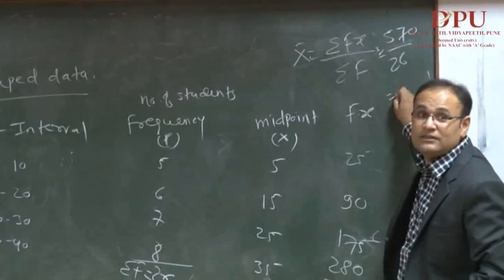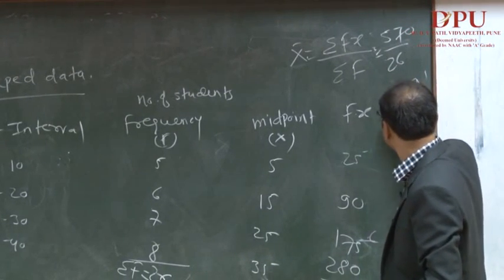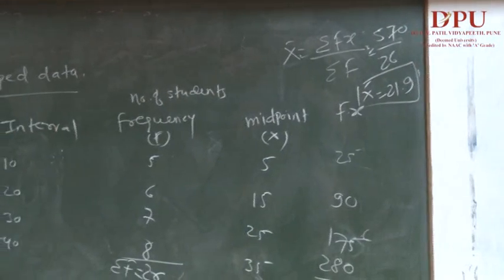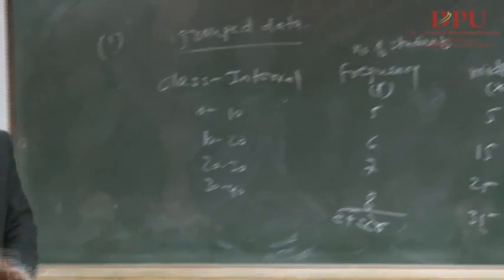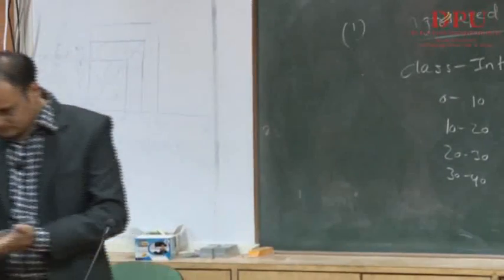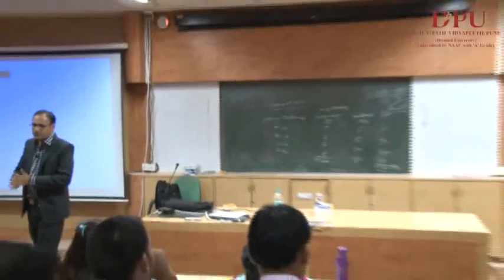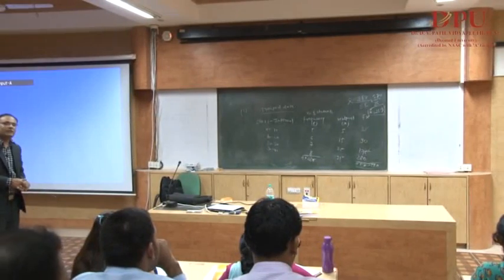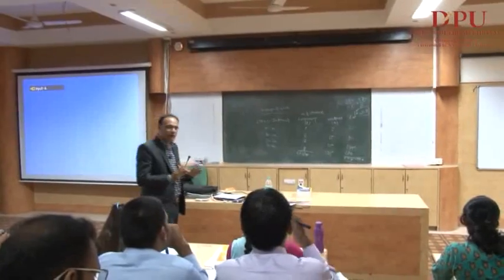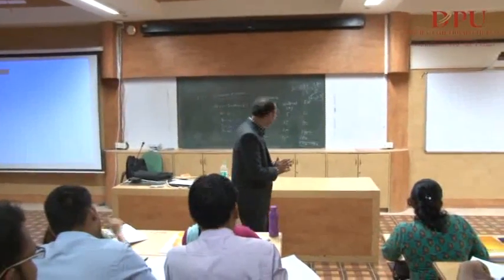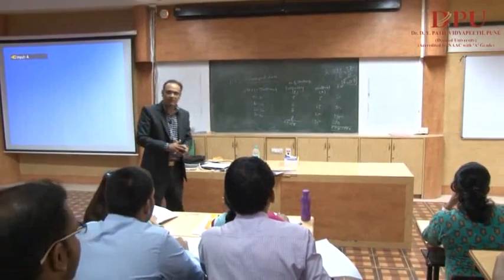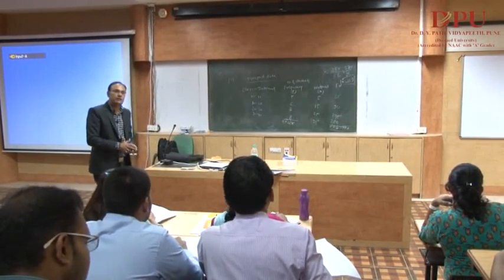Approximately what? 21.9. This is my x bar for the grouped data. Understand? So what is the formula for this? If the frequency is given and the class interval is given, the formula for the calculation of mean becomes x bar equals summation of f into x divided by summation f.